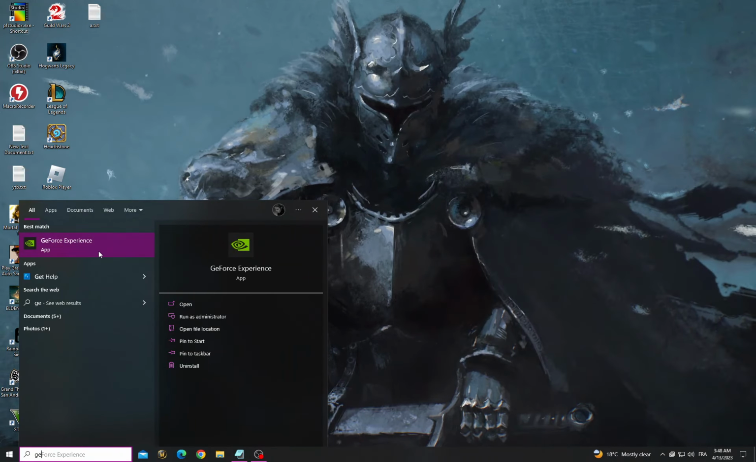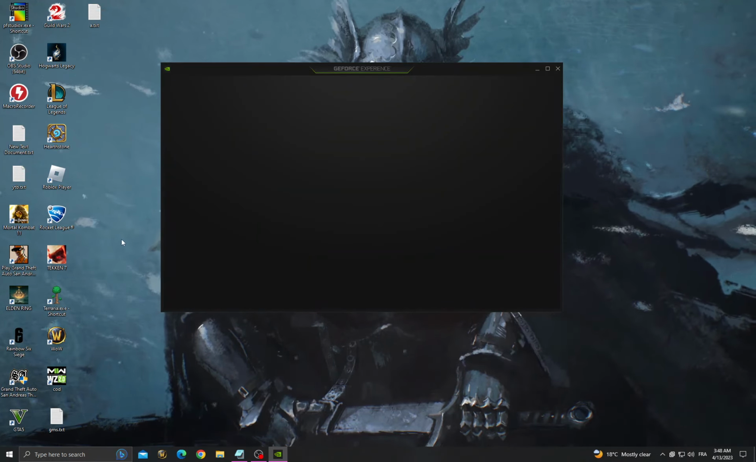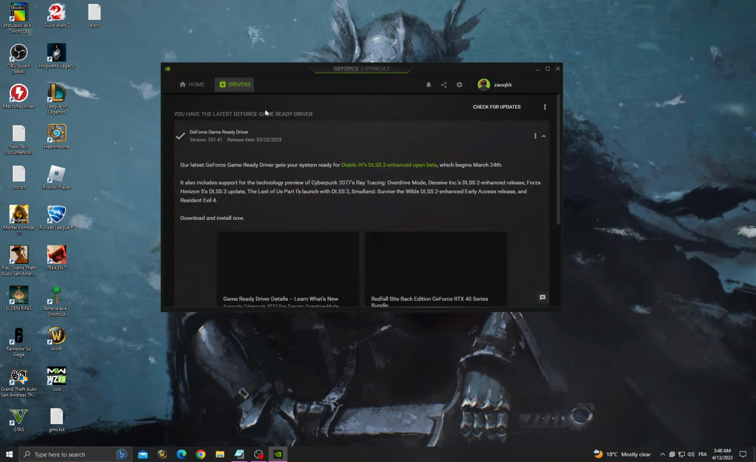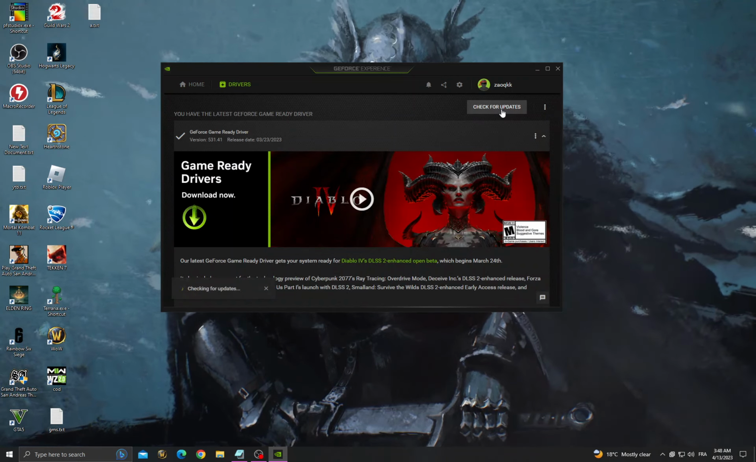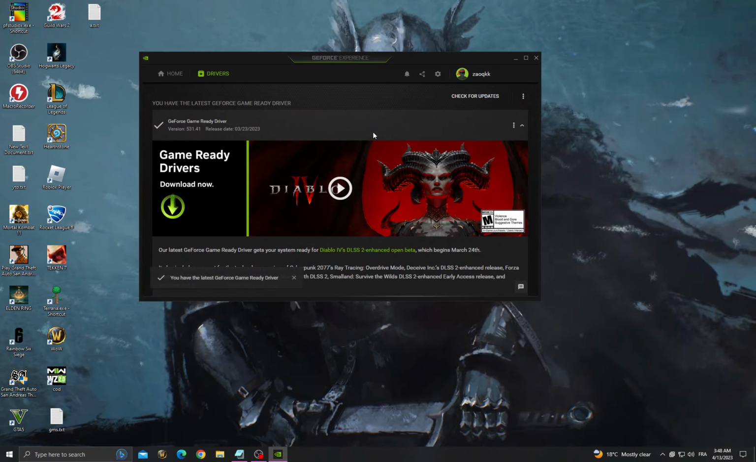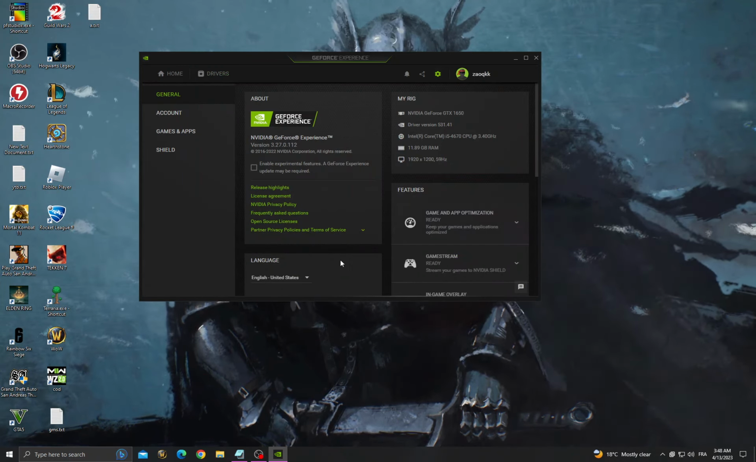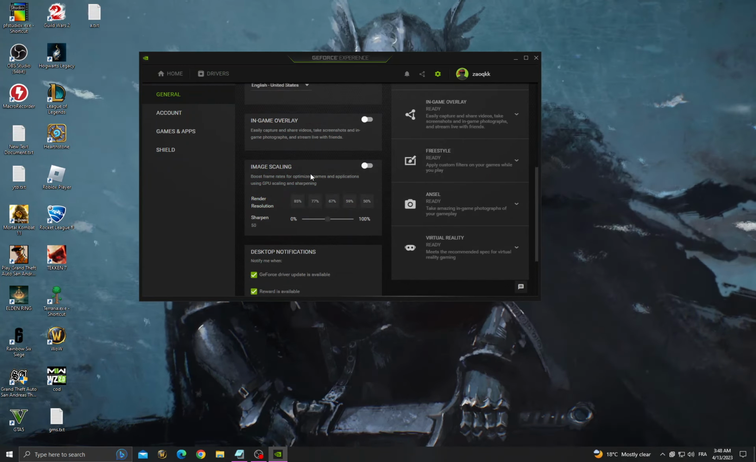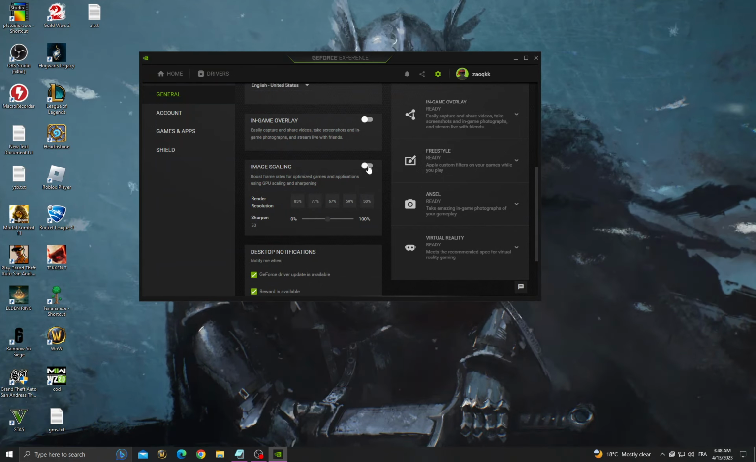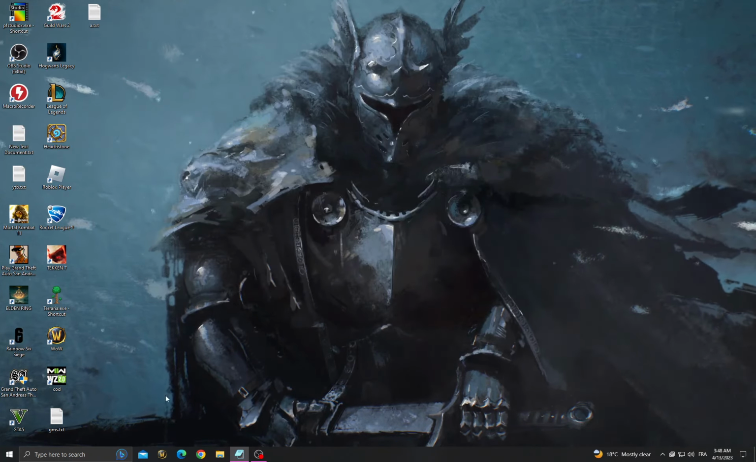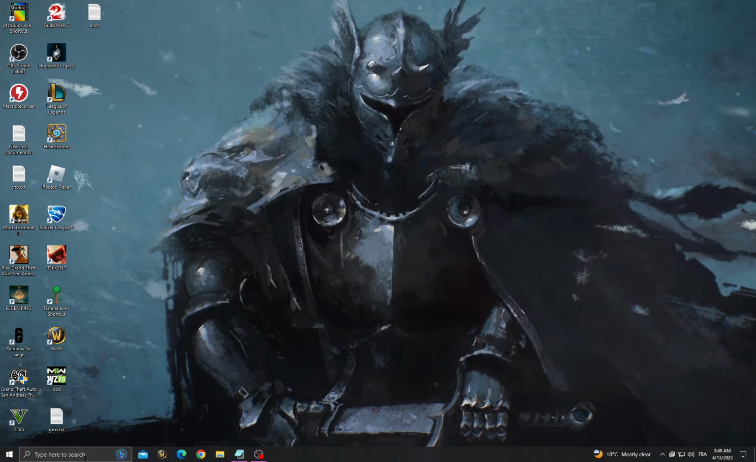and then go to GeForce Experience. Go to drivers, check for updates, make sure to install all the updates that you can, the latest update that you can find. Then go to settings, scroll down and image scaling, enable this option. And after that, if that doesn't fix your problem, let's move to the next method.